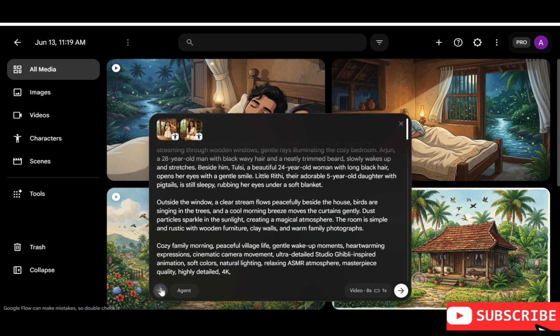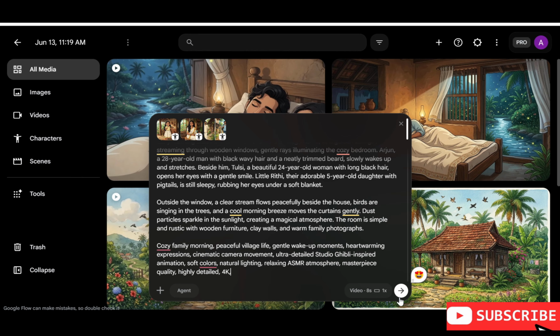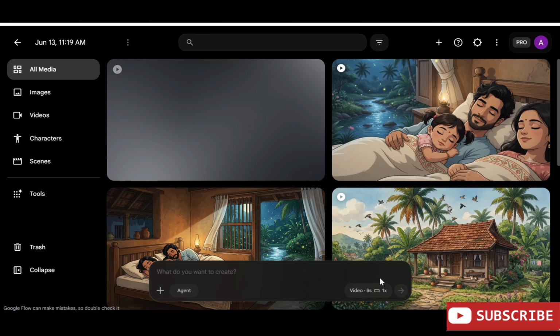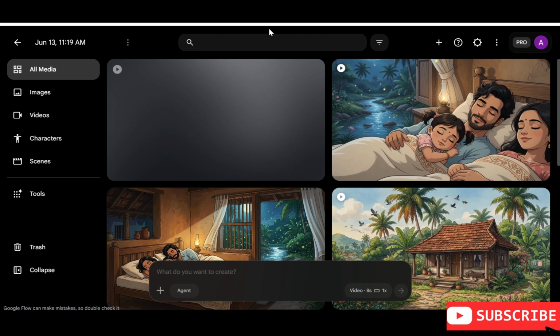Wonderful! Rithi is now ready and can join Arjun and Tulsi in all future family adventures and cozy village life scenes. Now, let's create the opening scene of our story. First, go to the image generation section and click on Create Image.